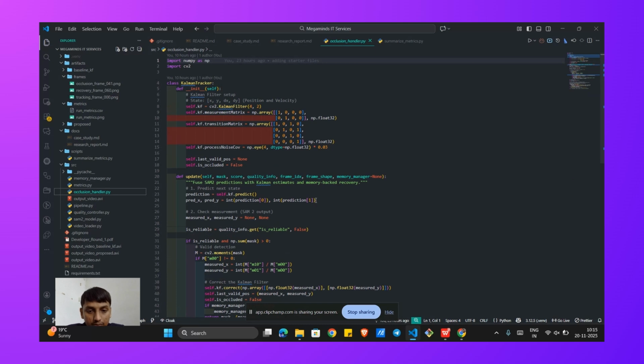Now I would like to explain the two experiments that I ran. The first tag, proposed, runs my full SAM 2 refine solution. The second tag, baseline KF, disables the adaptive quality and memory features to simulate the original paper approach. So the pipeline automatically generates output video, metrics, and diagnostic plots for each run. For example, we have this output video for the proposed one.